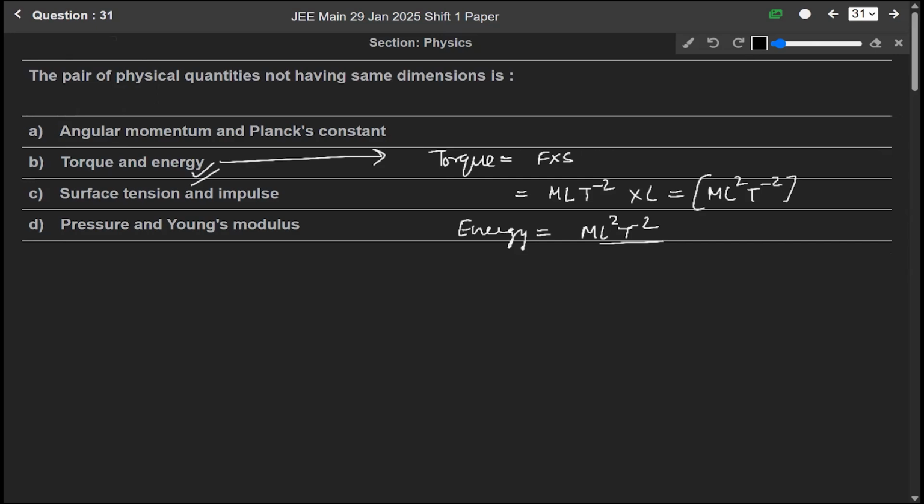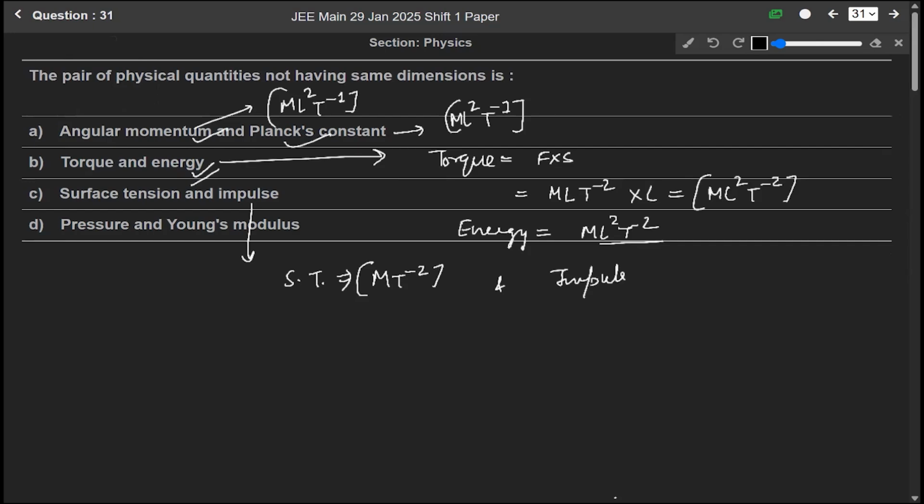Now angular momentum and Planck's constant. We know that angular momentum has a dimension of M L squared T to the minus 1, and Planck's constant also has a dimension of M L squared T to the minus 1, which means both quantities have the same dimensions. Now if we talk about surface tension and impulse, surface tension has dimension M T to the minus 2, and impulse has dimension M L T to the minus 1.